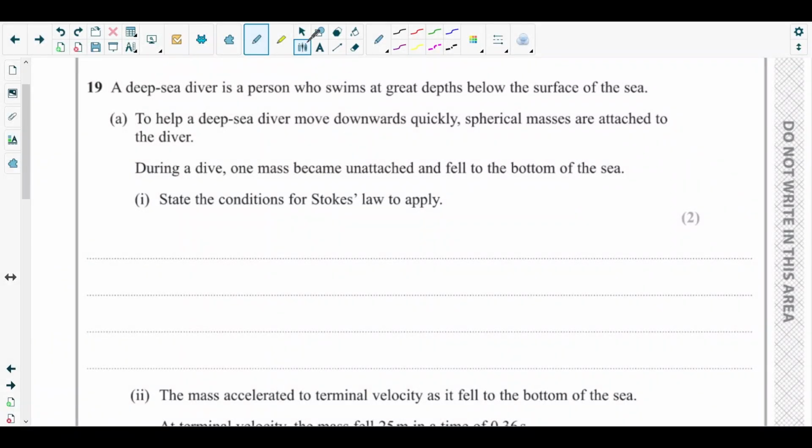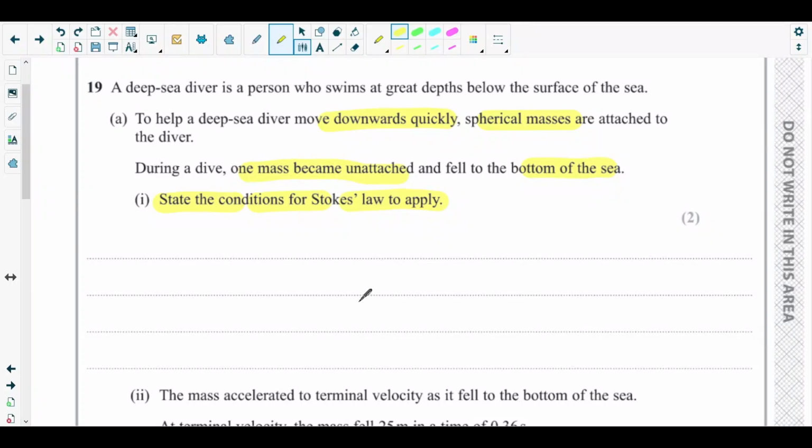Okay, next is question number 19. Here the question says a deep sea diver is a person who swims at great depths below the surface of the sea. Part A says to help a deep sea diver move downwards quickly, spherical masses are attached to the diver. During a dive, one mass became unattached and fell to the bottom of the sea. Part A1 asks to state the conditions for Stokes' law to apply.